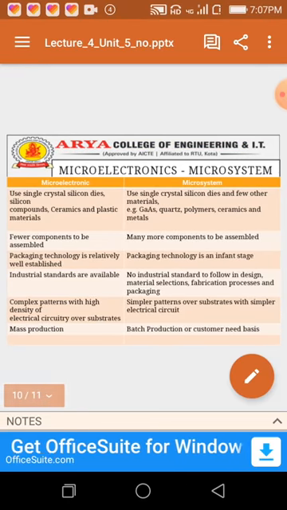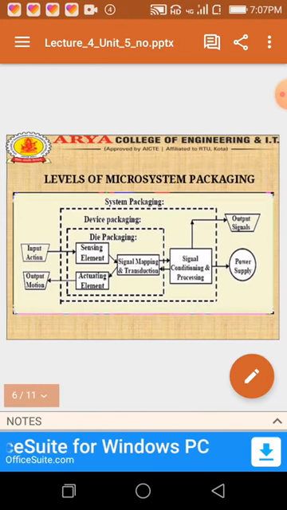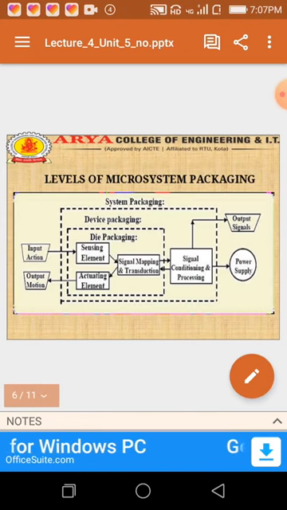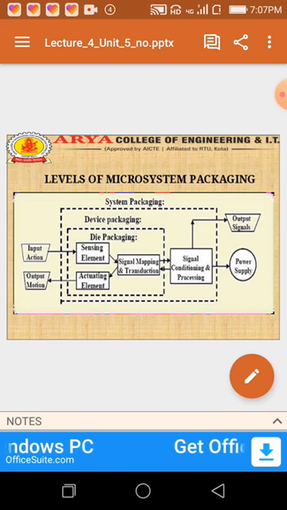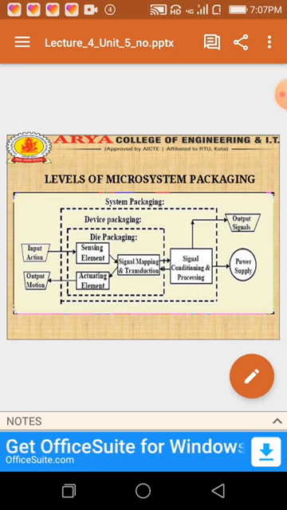And finally, the system packaging we can see in this block diagram. In system packaging, major tasks involve proper mechanical and thermal isolation as well as electromagnetic shielding of the circuitry. Metal housing usually gives excellent protection for mechanical and electromagnetic effects.